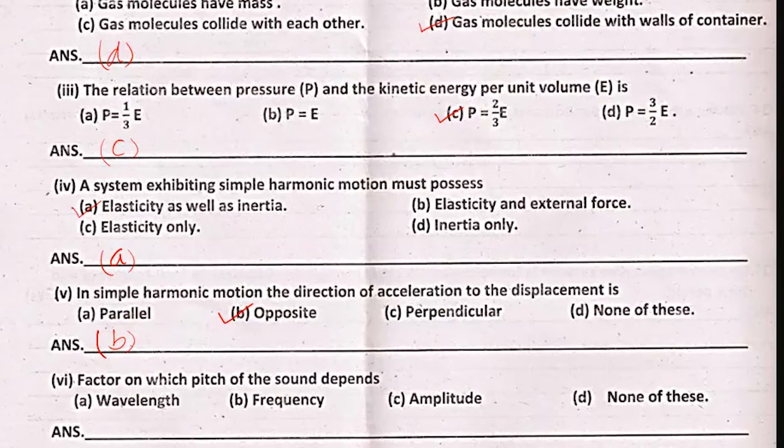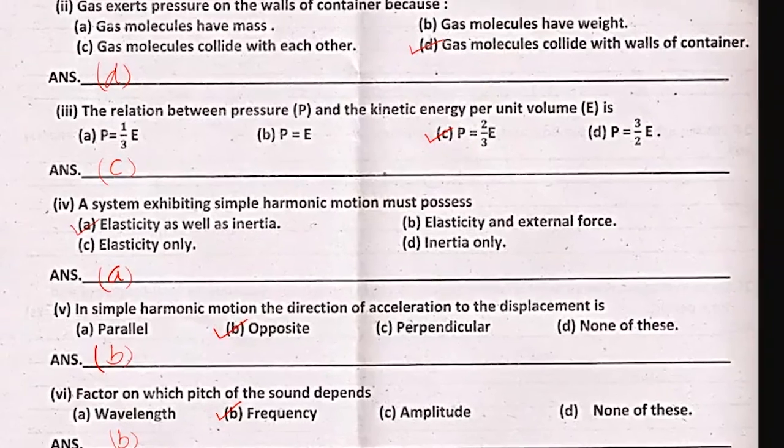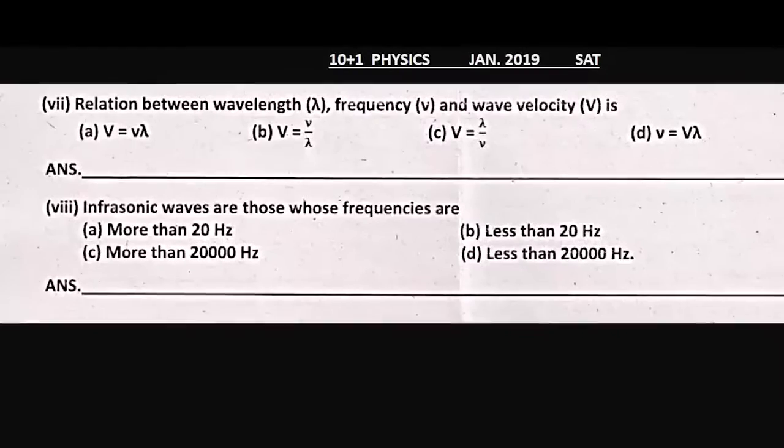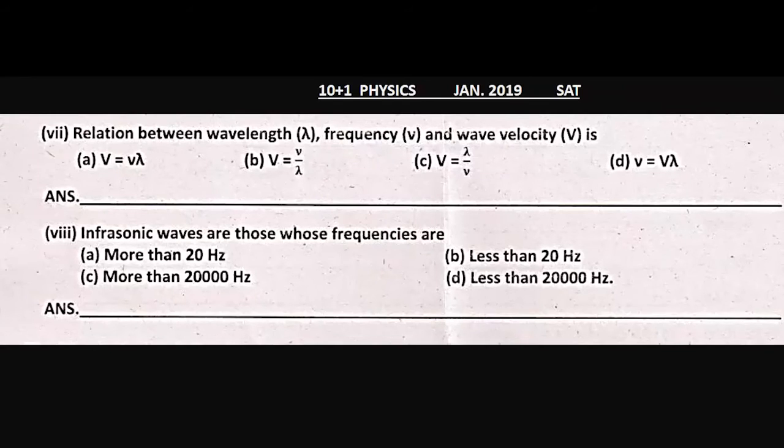Now moving towards the sixth part: the factor on which pitch of the sound depends. Pitch of the sound depends upon frequency. So B is the right option. Now moving towards the 7th part of question number 1. Relation between wavelength lambda, frequency nu and velocity v is v equal to nu lambda. So A is the right option.